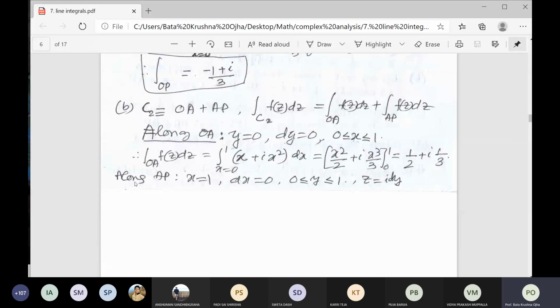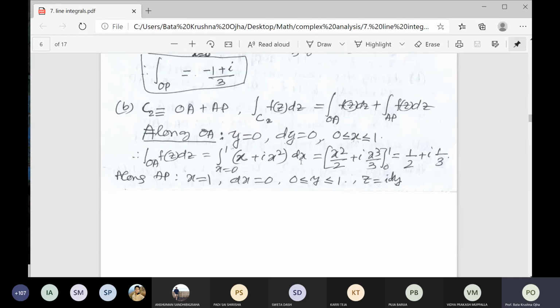Now the integration over OA of f(z) dz. Again, you come to the same question. x is from 0 to 1, and replace y is equal to 0. So x plus i x square.